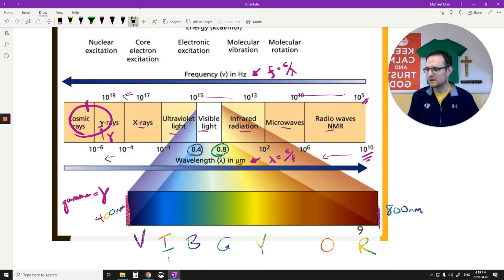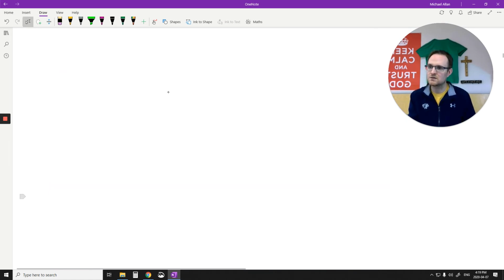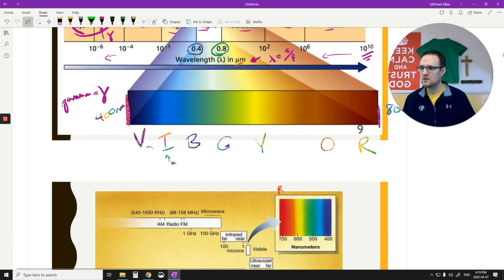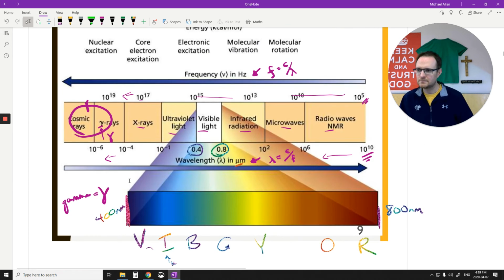Well, indigo is not really a color, but it's just there to make this a word. So ROY G BIV. It's backwards here, obviously, I'm just reading backwards. Up here, you can see it's in the proper order. This is ROY G BIV. I missed the B in there. There you go. ROY G BIV.